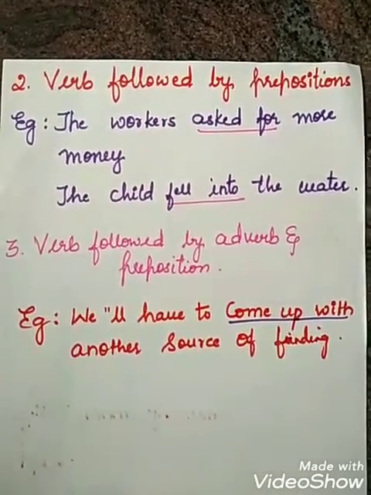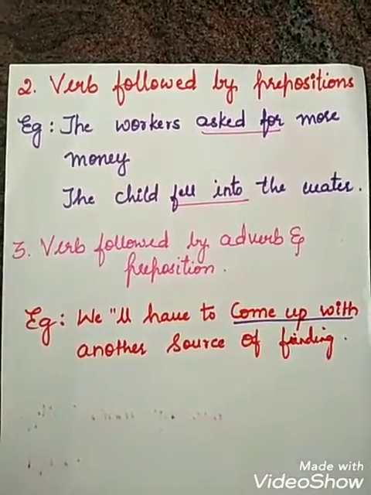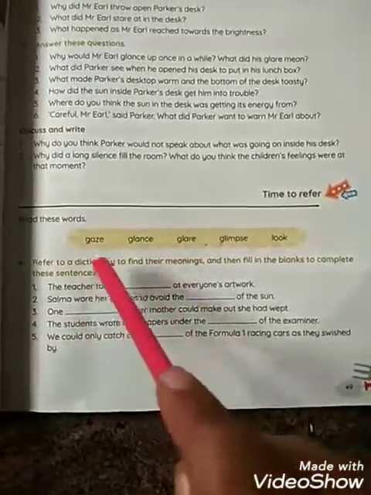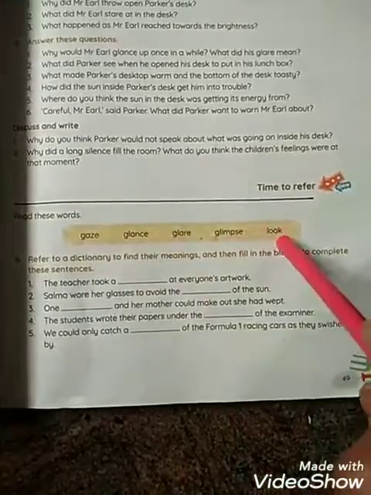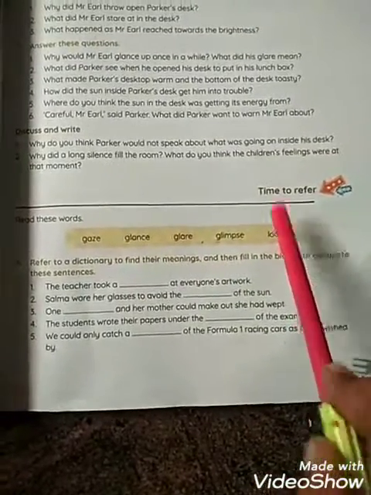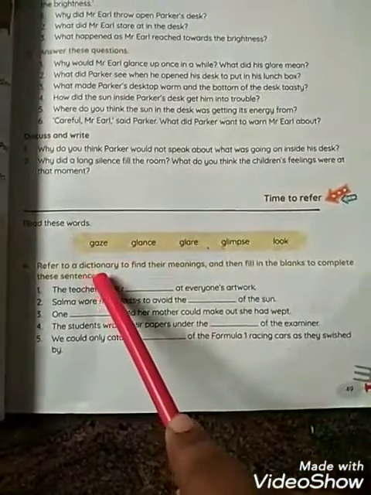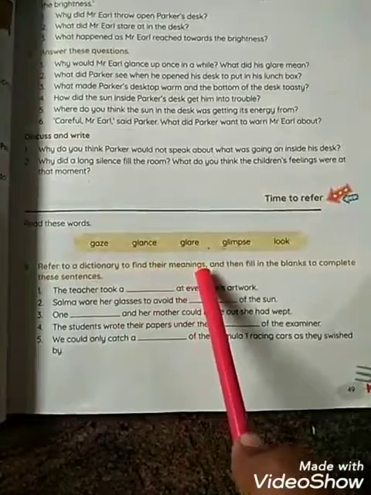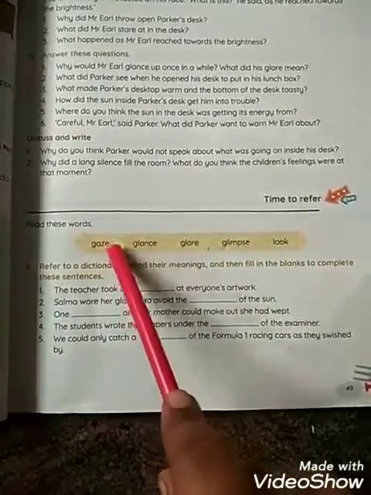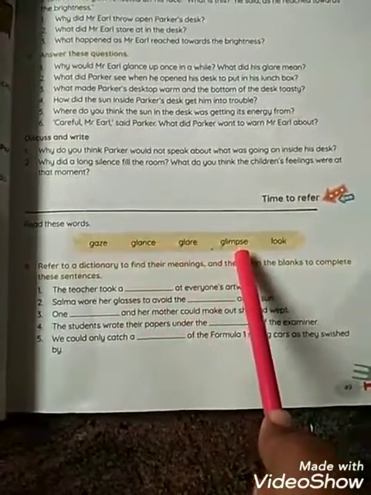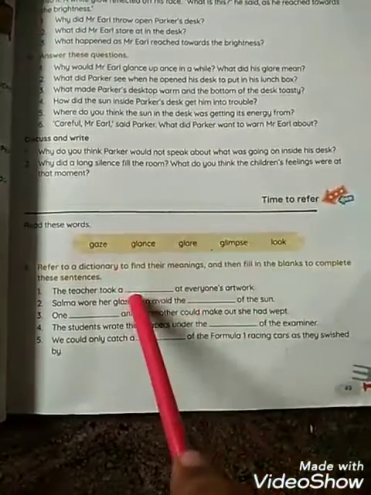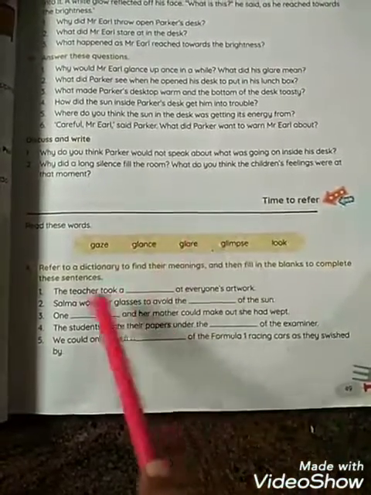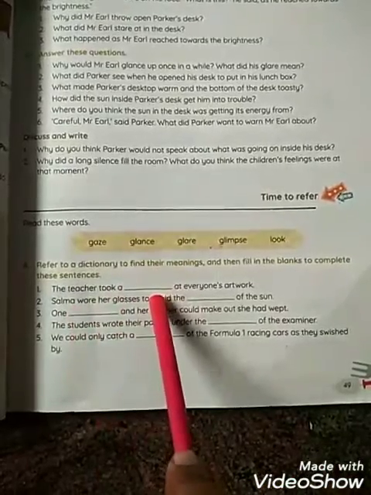Now coming to the exercise given in the course book. Gaze, glance, glare, glimpse, look. These are the words they have given in the help box. You need to refer to a dictionary to find their meanings and then fill in the blanks to complete these sentences. First, find out the meanings of these five words from your dictionary and then complete the sentences by filling the correct word into the blanks.